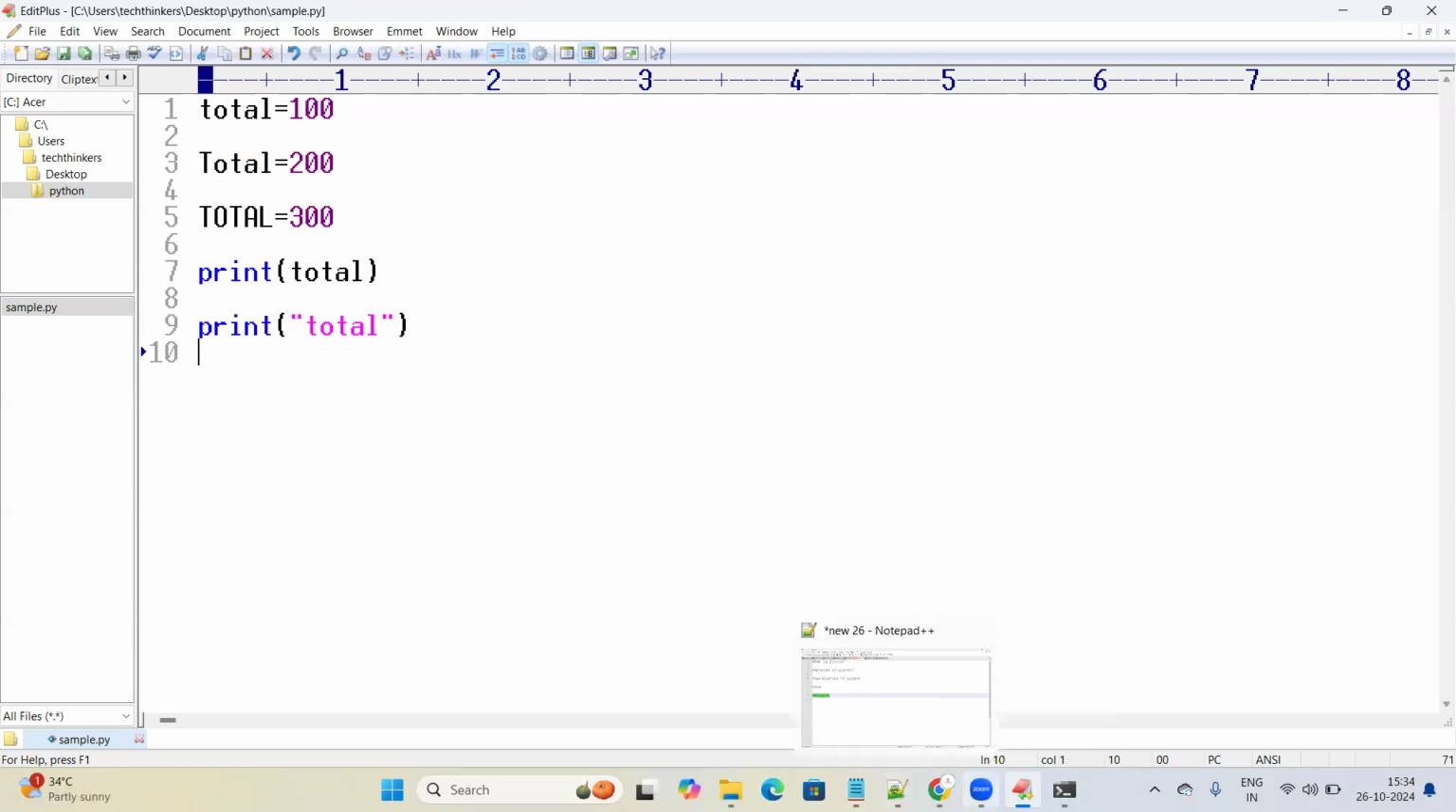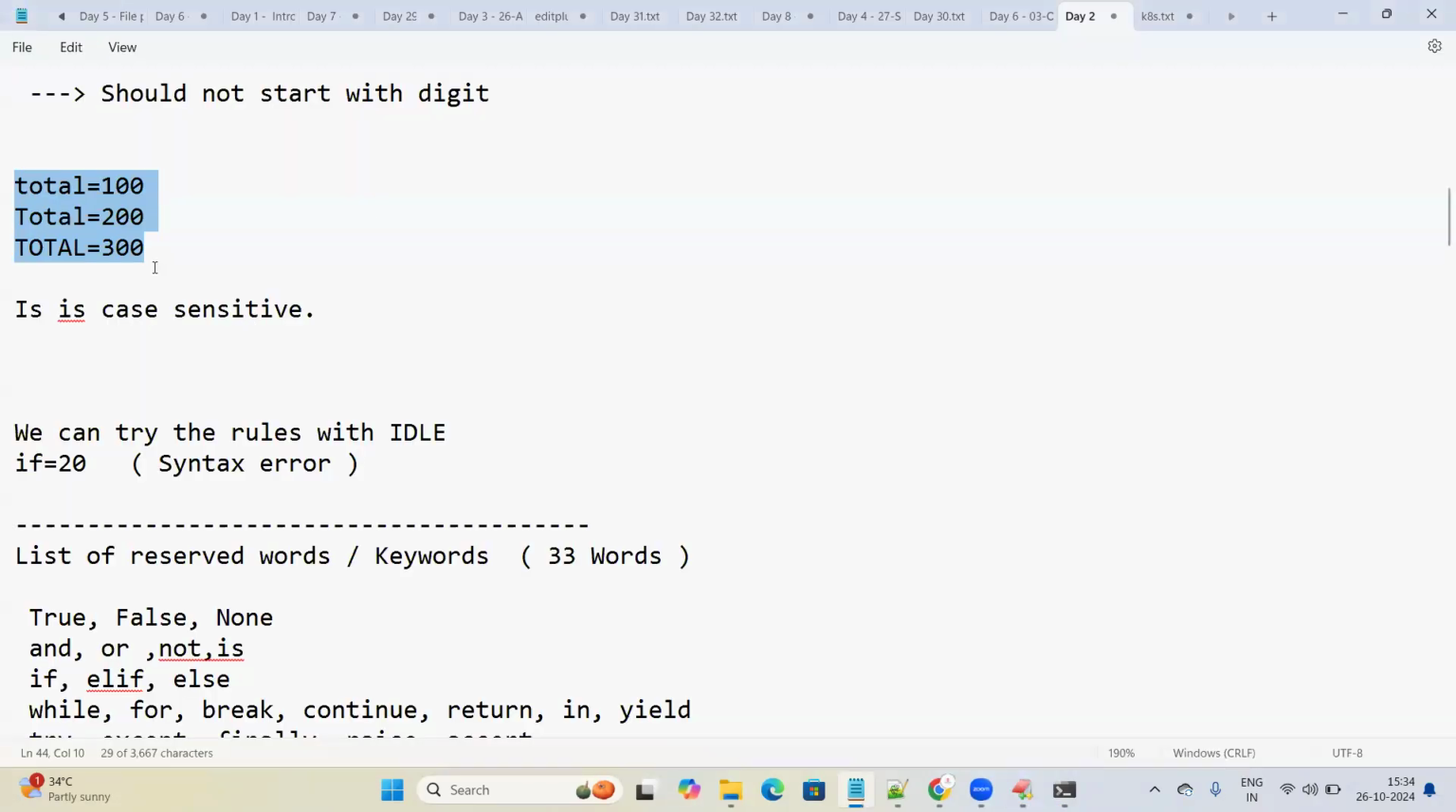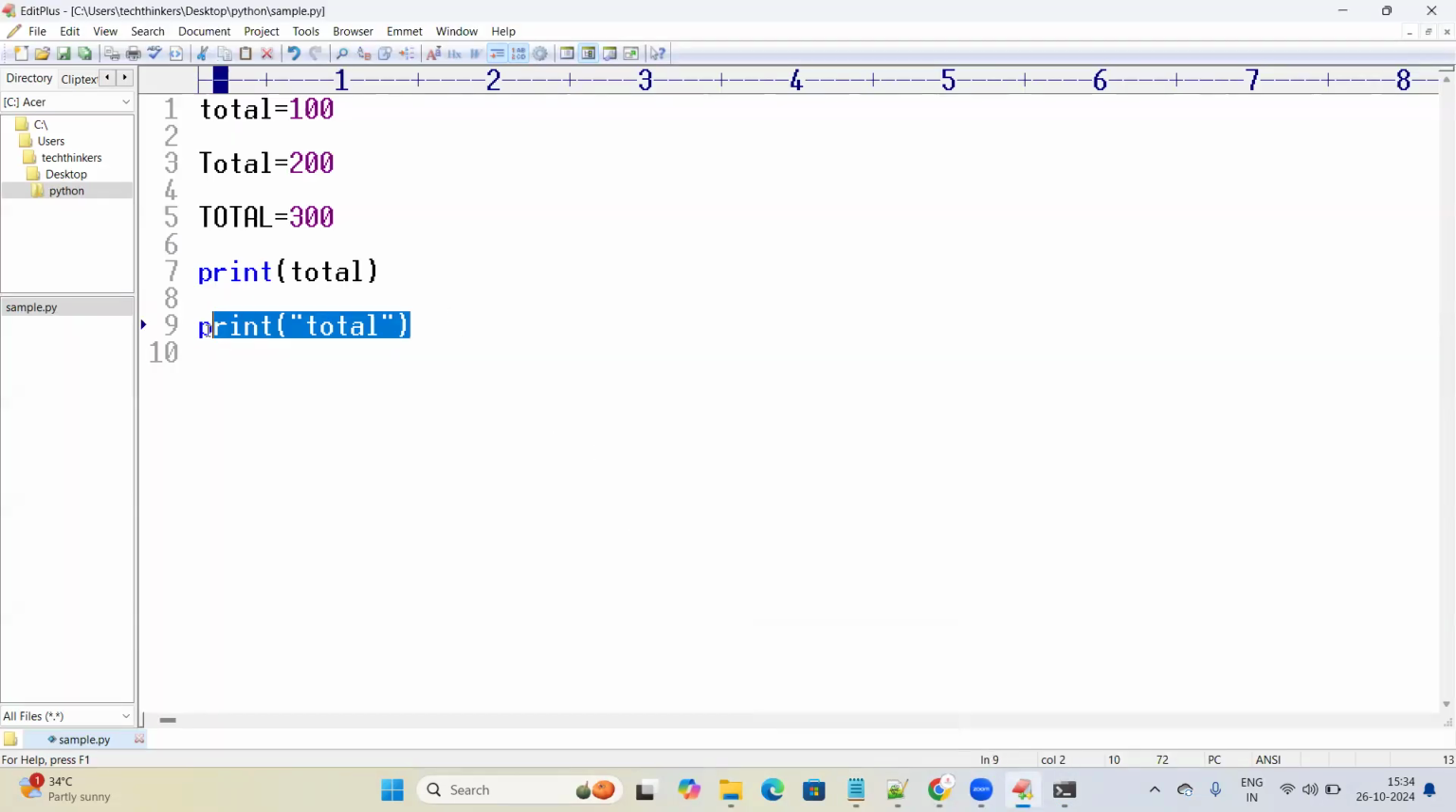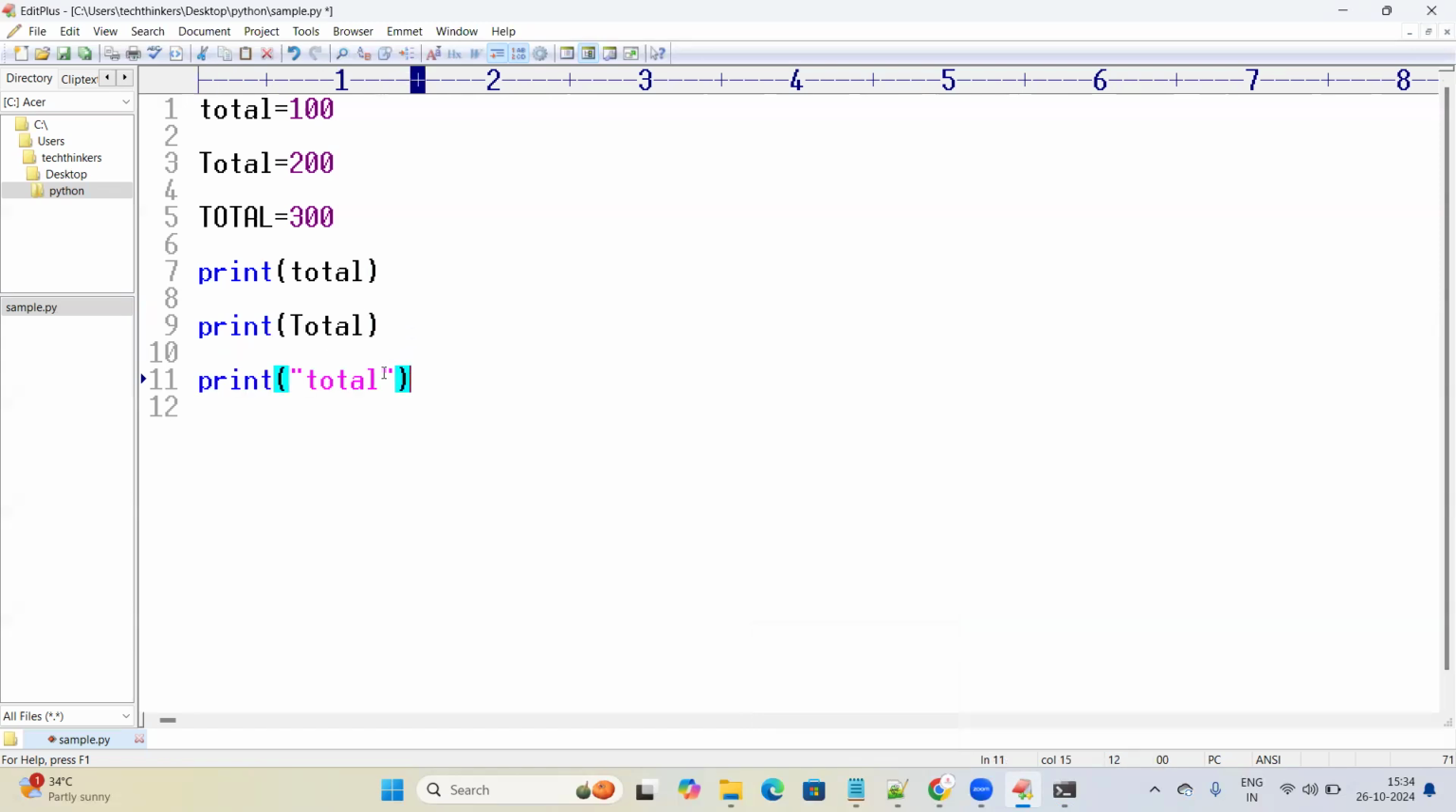Let's move on to the next thing. If I would like to print another total, I'm just copying the same print statement, removing the double quotes. I don't want to print it like this. I just want to print the value of the variable. Now I'm giving TOTAL, with all uppercase letters. I'm saving this, and I'm going to run the Python program now.